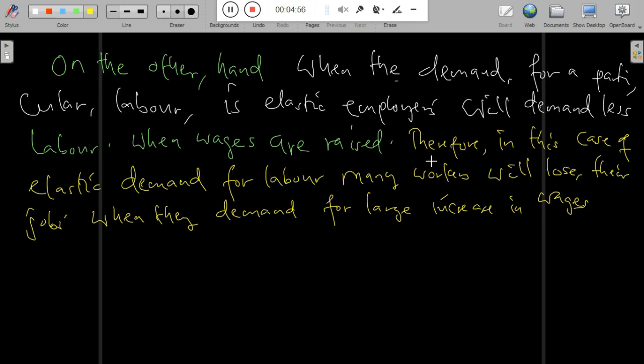But if there is elastic demand, there will also be a scarcity of laborers, since many laborers will not feel comfortable working in that particular firm, knowing there is no option that wages will be increased if they demand high wages. This is because of the elastic demand that exists in that particular market. Most of the labor will not provide their power to work in those firms, industries or for the employers.